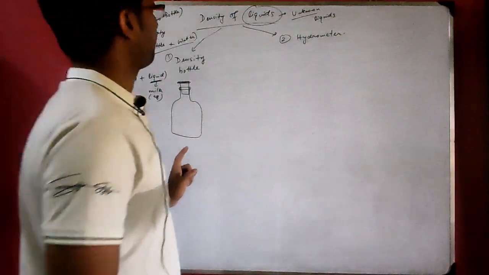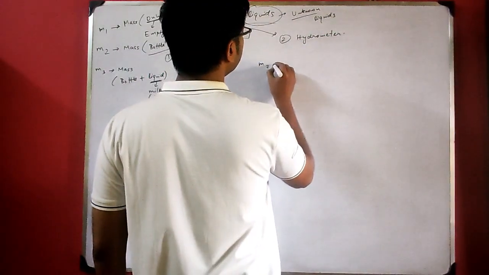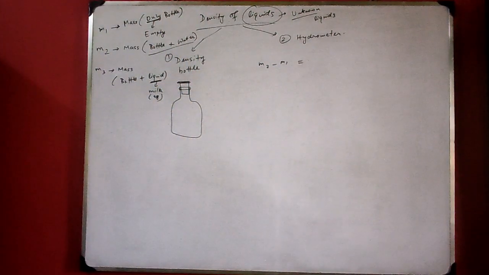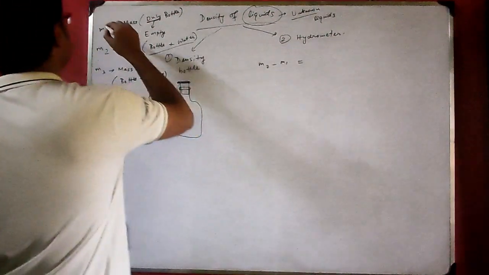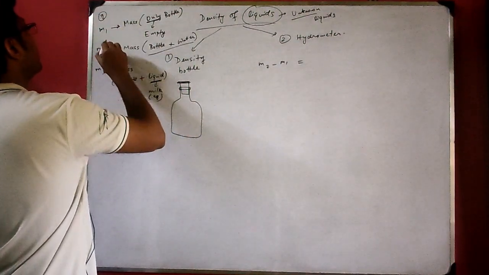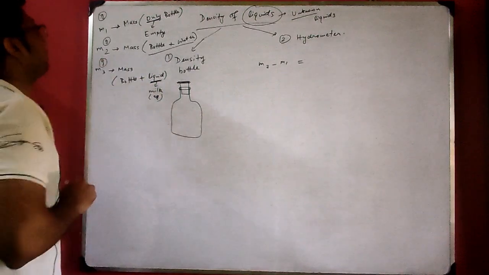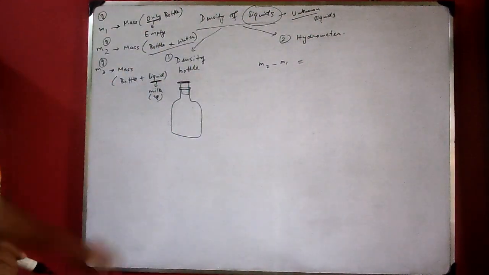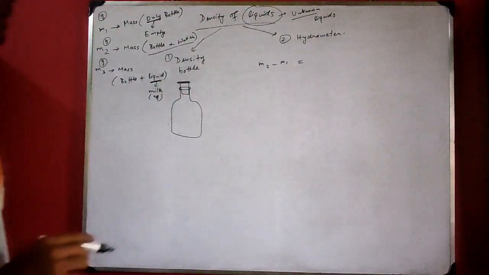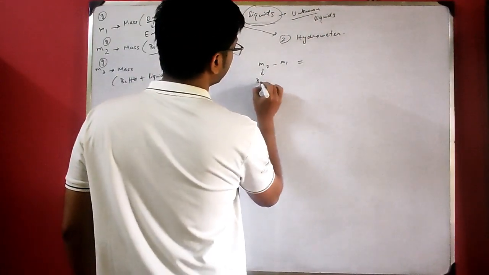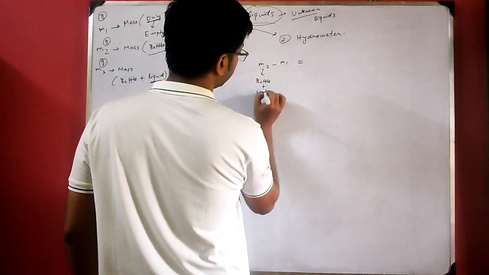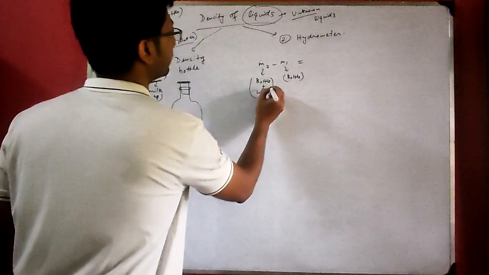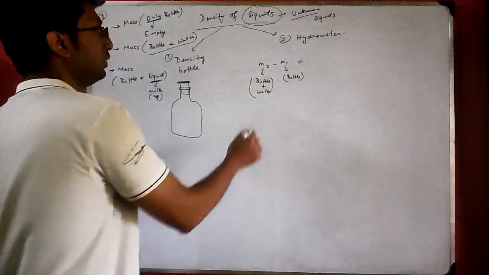See, if we do M2 minus M1, we will get what? Now suppose all the masses are measured in gram. M1 is also measured in gram. So M2 minus M1 means mass of bottle plus water minus bottle. So what will be the remaining? M2 is bottle plus water. M1 is only bottle. If you subtract bottle from bottle plus water, only water remains.